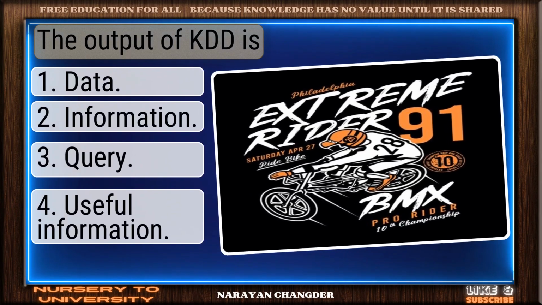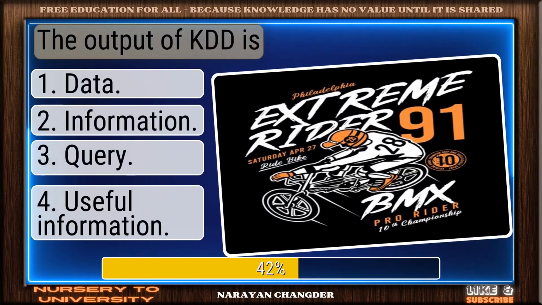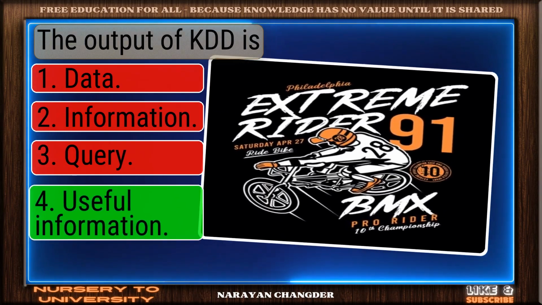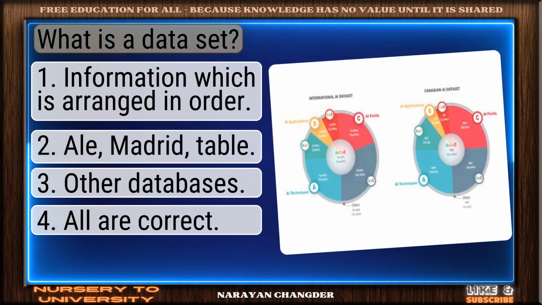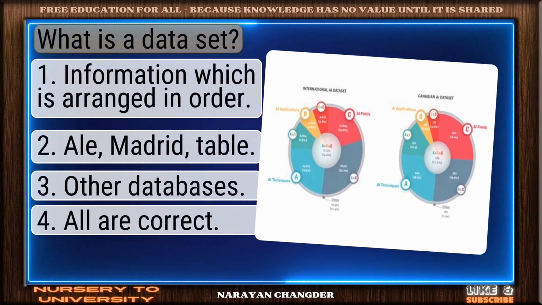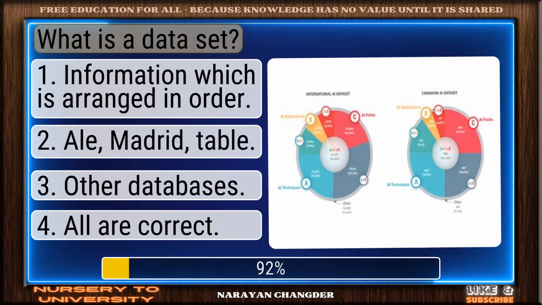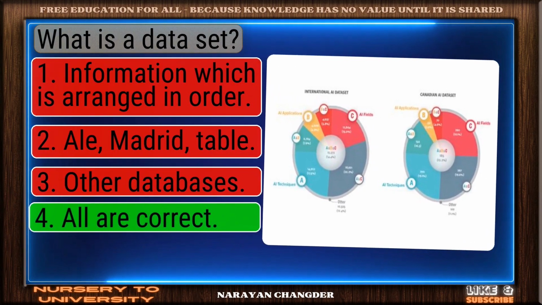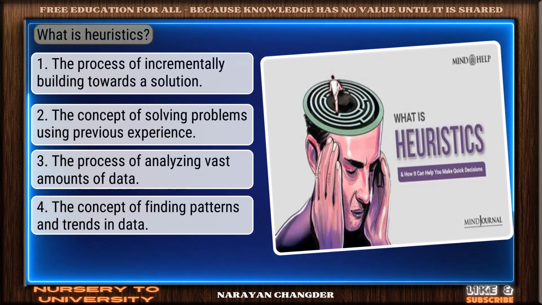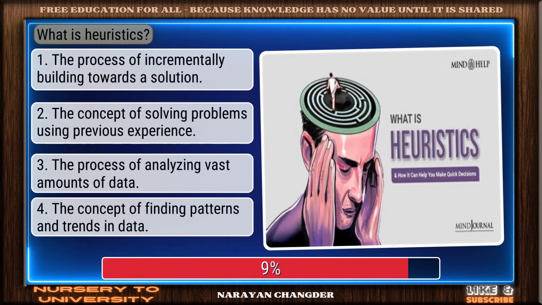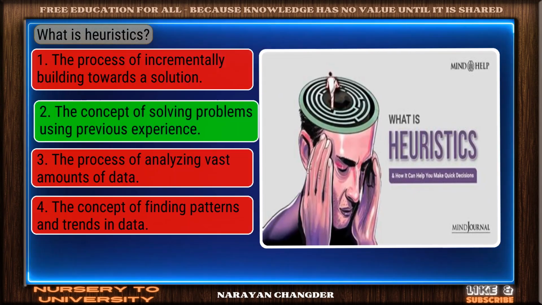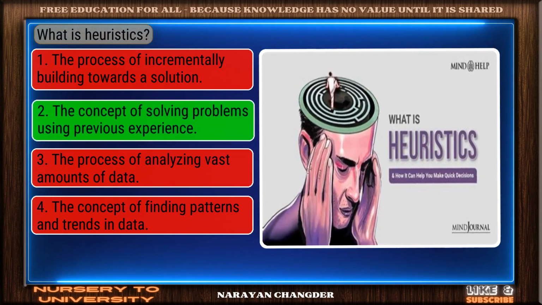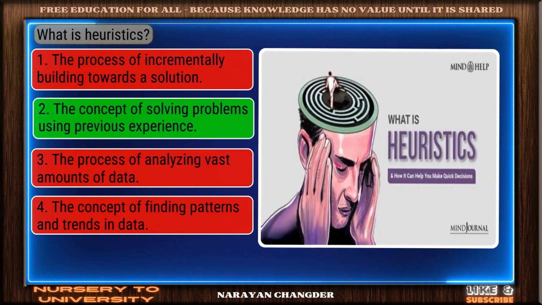Question number 73. The output of KDD is? Bravo. Useful information is the answer. Question number 74. What is a data set? Well reasoned. All are correct is the correct choice. Question number 75. What is heuristics? Smart move. The concept of solving problems using previous experience is an accurate answer.